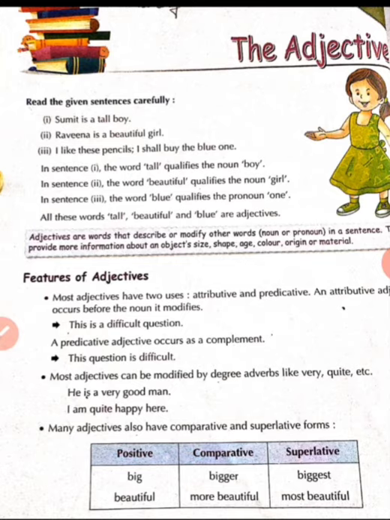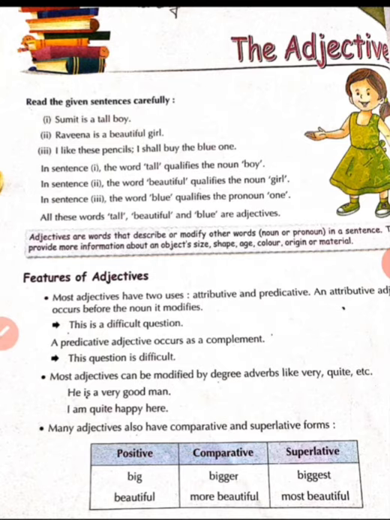Question is a noun here and difficult is an adjective which has been used before its noun. A predicative adjective occurs as a complement, so obviously that will be used after the noun. Attributive, this is a difficult question, and predicative would be this question is difficult.